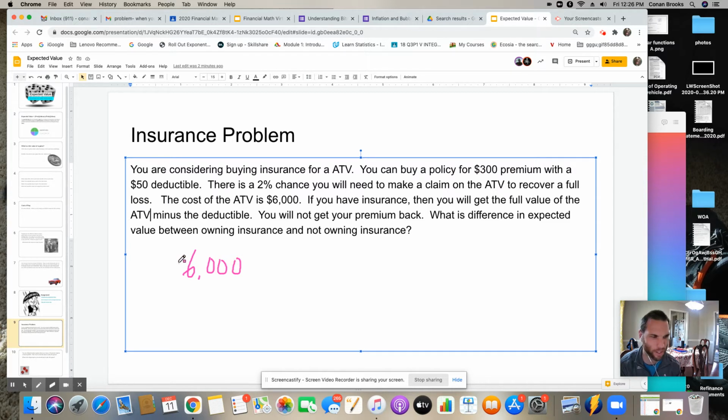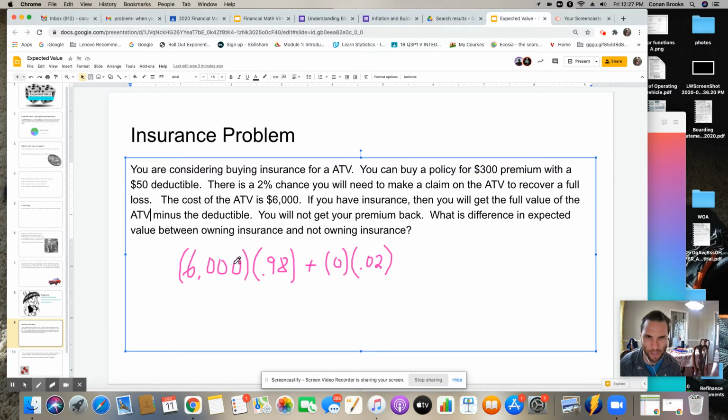value of the ATV, but you only have a 98% chance of keeping it. And the 98% chance comes from 2%. It's 1 minus 2%, or 1 minus 0.02. And then you can keep going if you want. You'll see you don't have to. But essentially, if you wreck the ATV, then the ATV is worth 0. And there is a 2% chance of you destroying the ATV. But when you do 0 times any number, that's just 0.